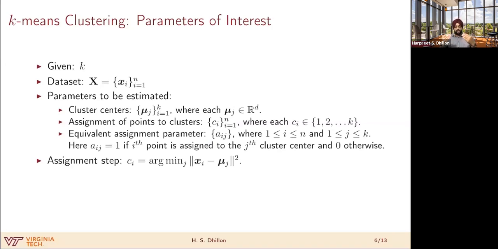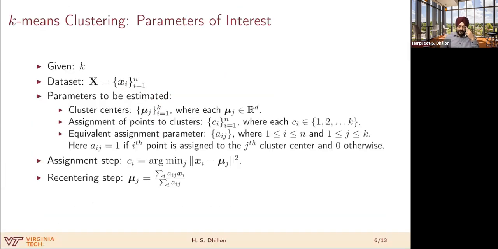Now, using this notation, the assignment step can be written as follows. It is nothing but ci, which is the assignment for the ith point, is nothing but the argmin of the distance metric that we have chosen. So xi is your point, and mu j is the cluster center of the jth cluster. And this term here is nothing but the squared distance between the point and the cluster center. And argmin is basically looking at all possible cluster centers and picking the one that is closest. So that's the assignment step.